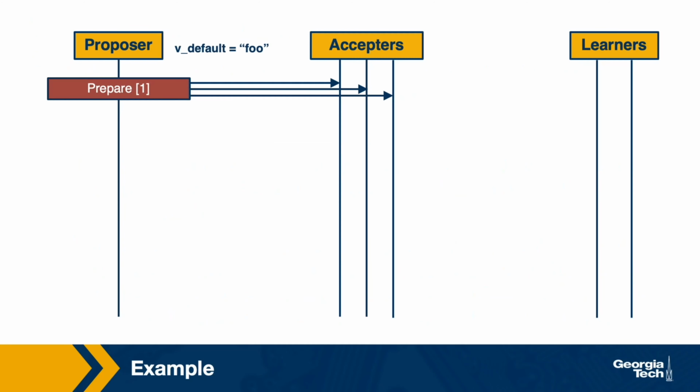For instance, here, the proposer wants to propose some value, let's say foo. It starts the prepare phase. It chooses a proposal number, 1 in this case. It sends this to all acceptors. The acceptors are the other nodes that participate in the consensus, and the agreement needs to be reached among the proposer and at least the majority of the acceptors.